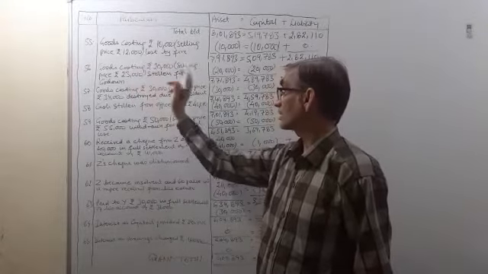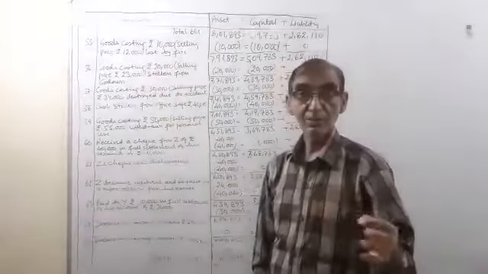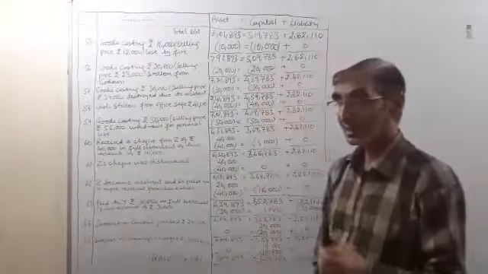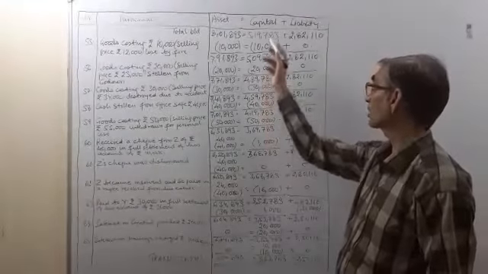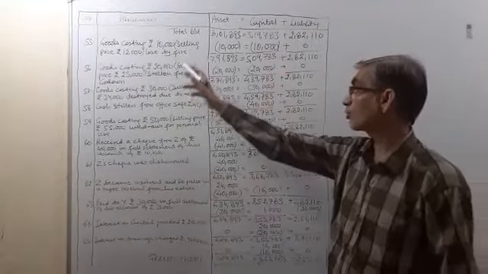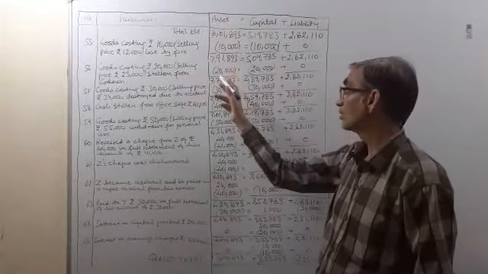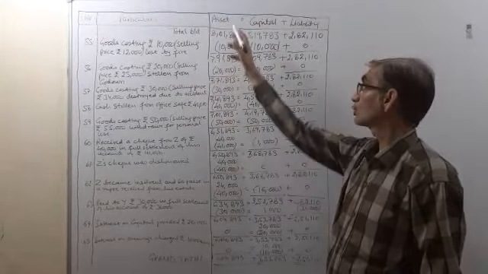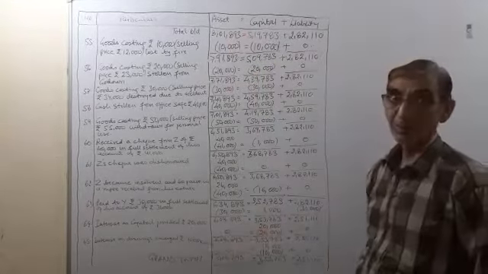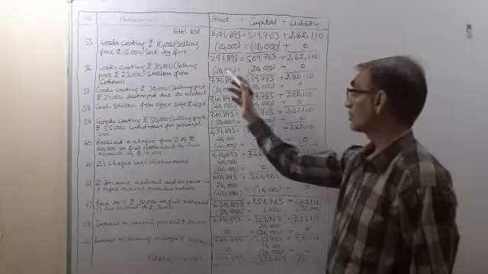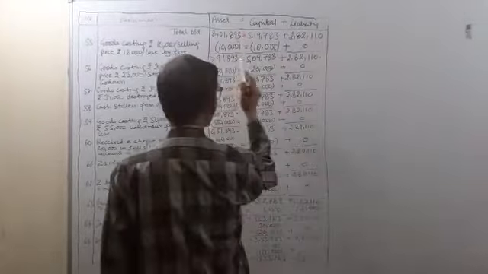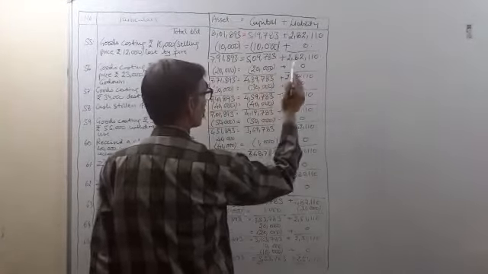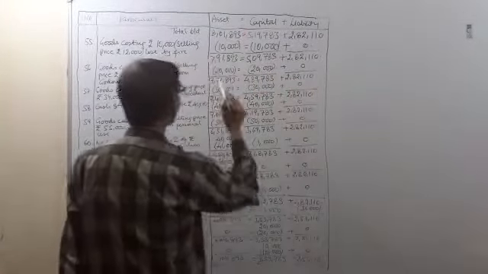Again, we will take the cost price. Goods have been destroyed. 20,000 is the loss which will be deducted from the capital, and goods of rupees 20,000 were also stolen. So our asset will also decline by rupees 20,000. So we will subtract 20,000 from assets and 20,000 from capital. No effect on liabilities.